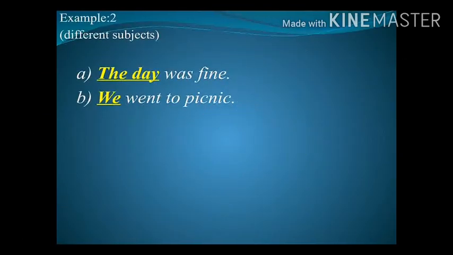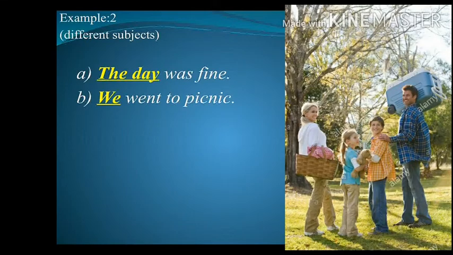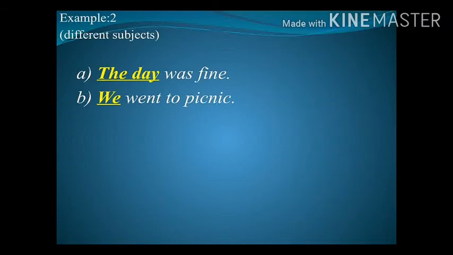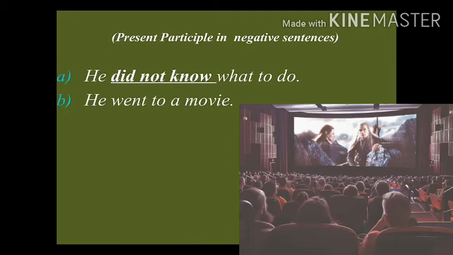We consider another example. The day was fine. We went to a picnic. In this example, the two subjects are different. So how can we change the first sentence into a phrase? Here, the day is one subject and we is another subject. Then we have to write the day being fine. Was changes into being. Then we write we went to a picnic. If we write being fine, the day we went to a picnic becomes wrong.